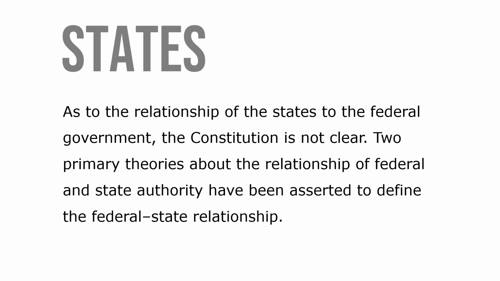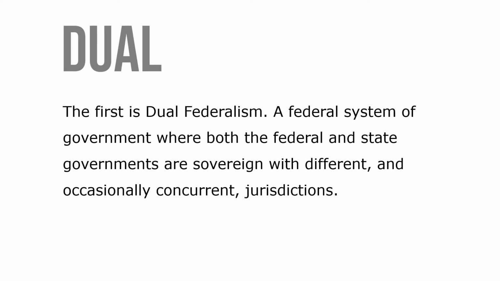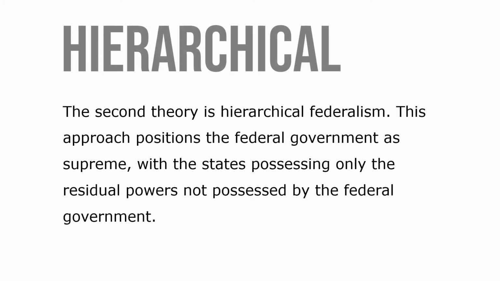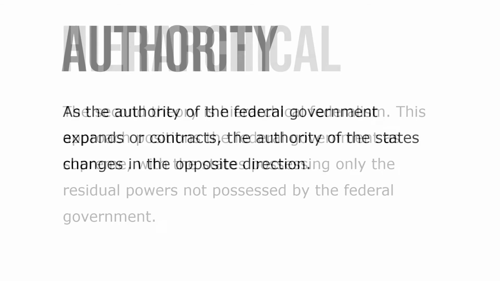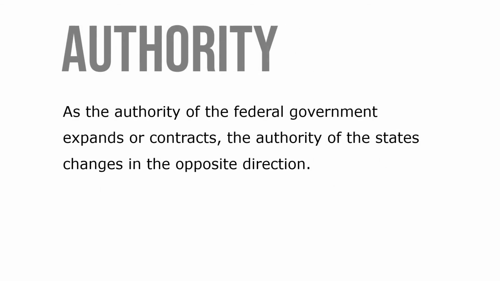Two primary theories about the relationship of federal and state authority have been asserted to define the federal-state relationship. The first is dual federalism, the federal system of government where both federal and state governments are sovereign with different and occasionally concurrent jurisdiction. The second theory is hierarchical federalism. This approach positions the federal government as supreme, with the states possessing only residual powers not possessed by the federal government. As the authority of the federal government expands or contracts, the authority of the state changes in the opposite direction.